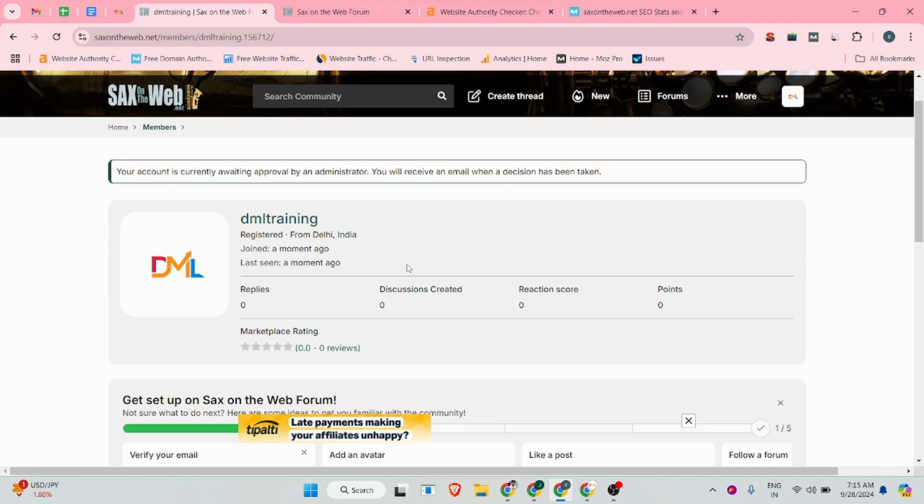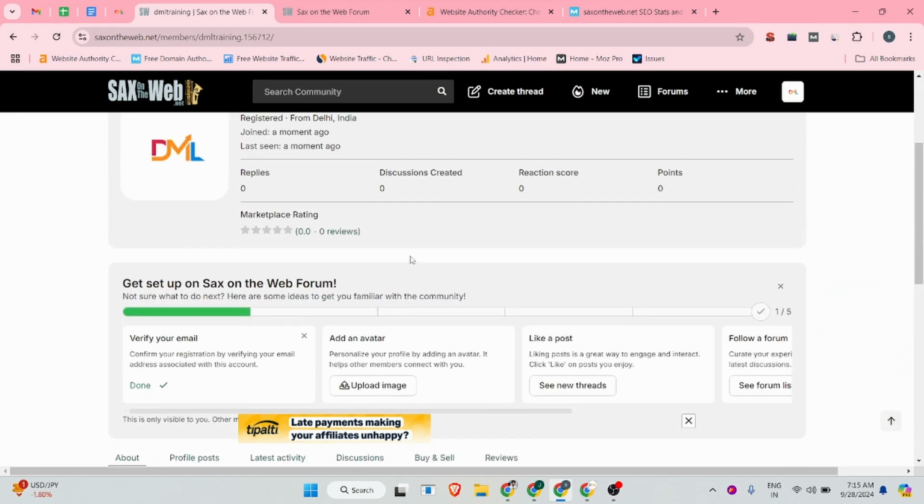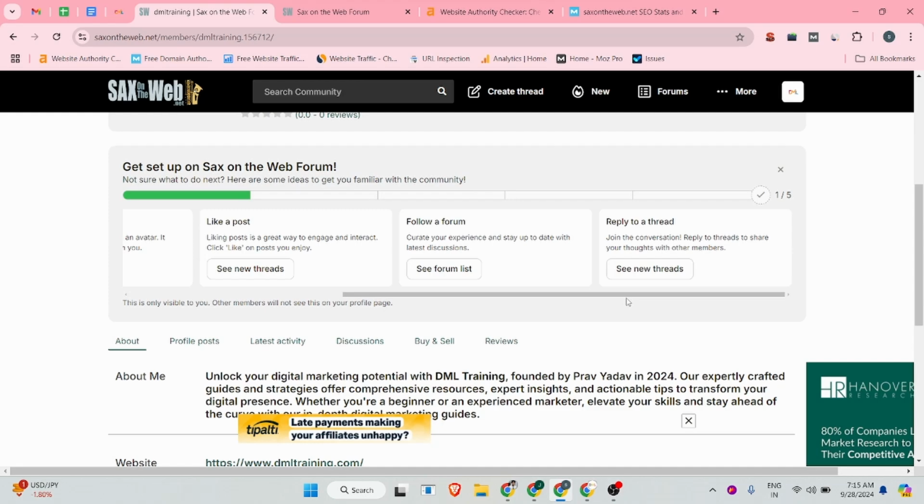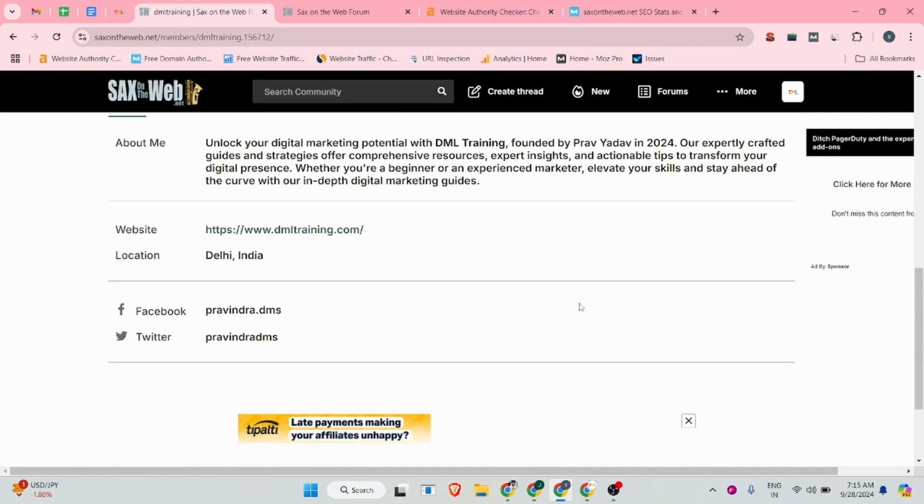If you have created your Gravatar account, they will fetch your profile logo automatically. And there is an awesome threads option, like post, follow a forum, and reply to threads.